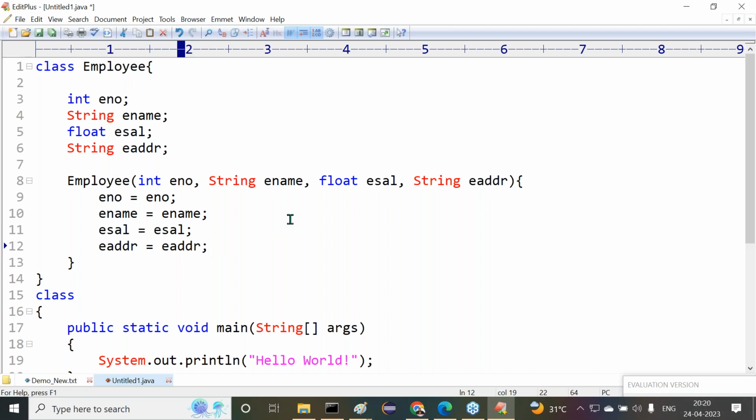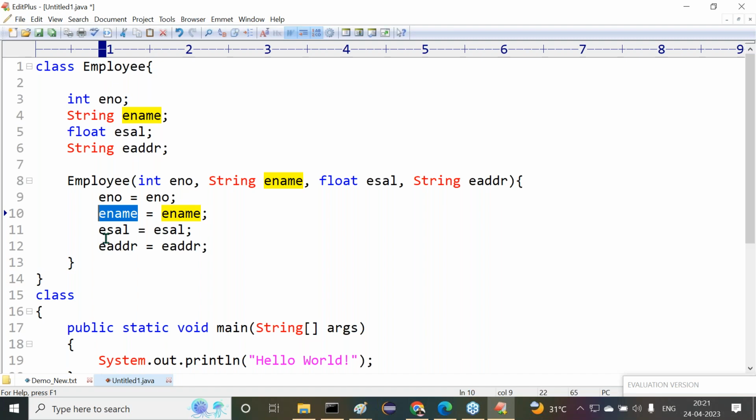All right, but observe carefully. These left side variables are class level variables. Right side variables are parameter variables. Am I right or not? That we understood. But how can the compiler understand it? How can the JVM understand it? Are you able to follow my point or not? I understand it, it's very clear, because I am writing the program. Right side variables are parameter variables, left side variables are class level variables. But how can my compiler and JVM understand which are class level variables and which are local variables? How is it possible?